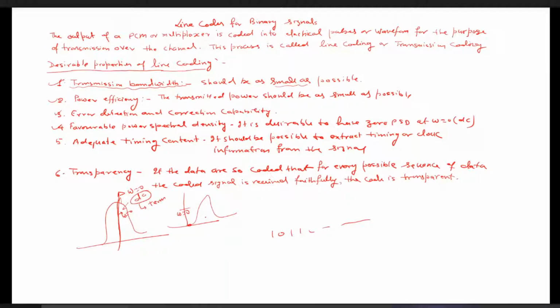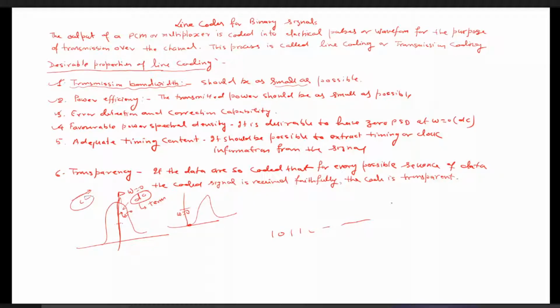Whereas if you have this type of spectrum, and this power spectral density has a large value near the omega equals 0 frequency, that is not preferable because it corresponds to a high value of the DC level. Whether or not an impulse is present at omega equals 0, if the power spectral density has a large value, we can say it has some DC component. Transmitting that DC component with the line coding technique is not preferable, because as I told you,